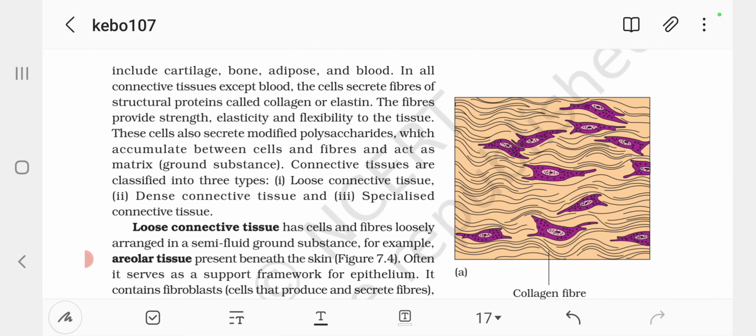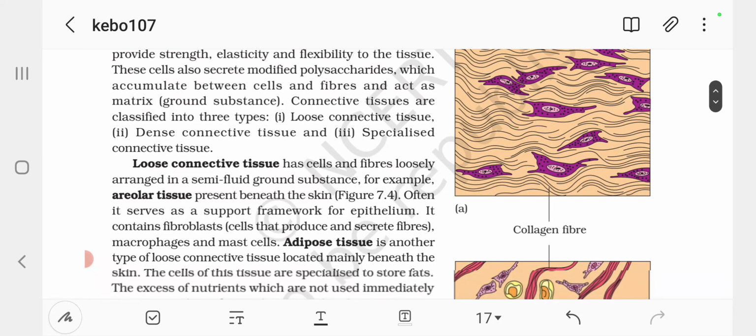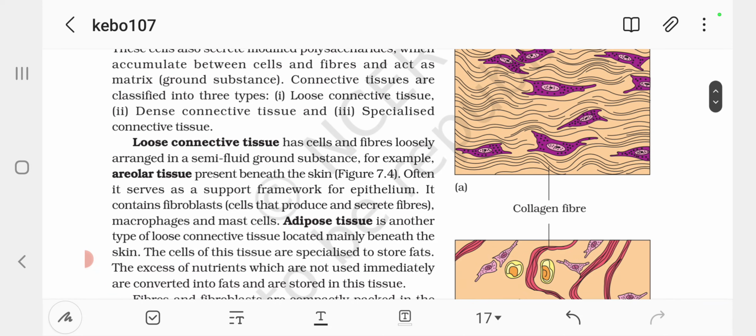In all connective tissues except blood, the cells secrete fibers of structural proteins called collagen or elastin. The fibers provide strength, elasticity, and flexibility to the tissue. These cells also secrete modified polysaccharides which accumulate between the cells and fibers and act as matrix ground substance.